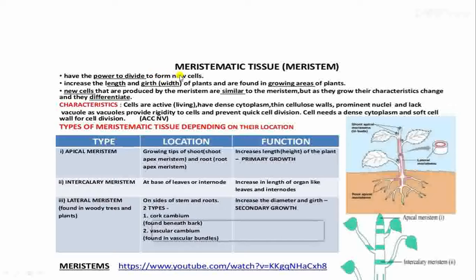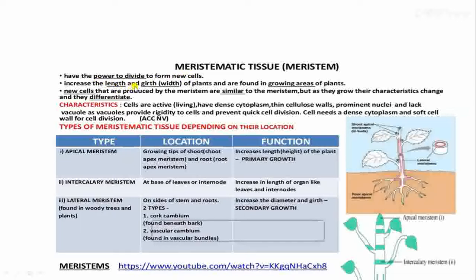In the chapter on the cell we have learned cell division, mitosis: from a parent cell, the same kind of daughter cells are formed, two daughter cells. So each cell in the meristematic tissue can give rise to new cells. New cells means increase in the number of cells. This is what helps them to grow.